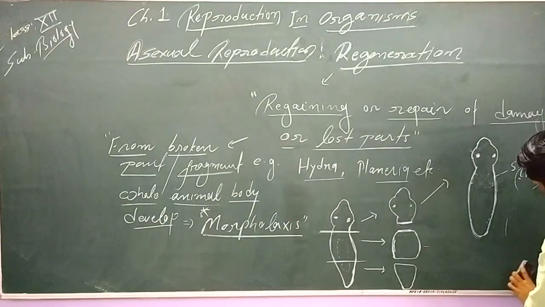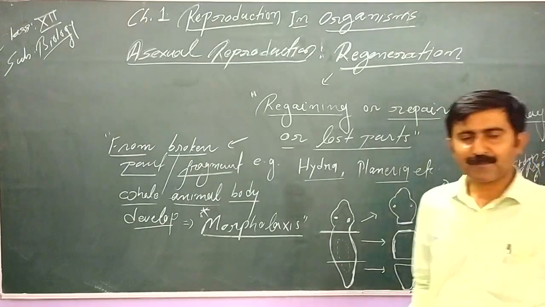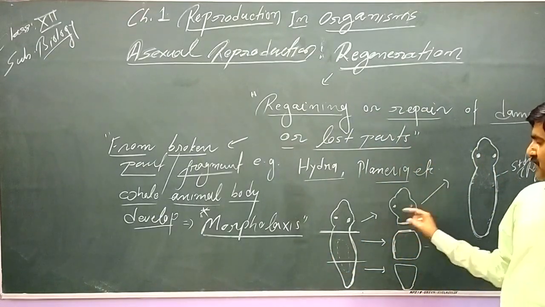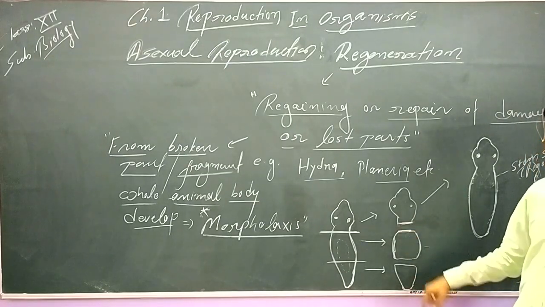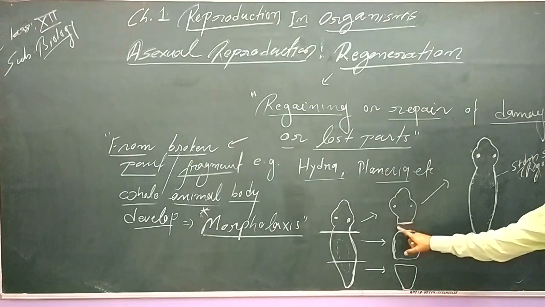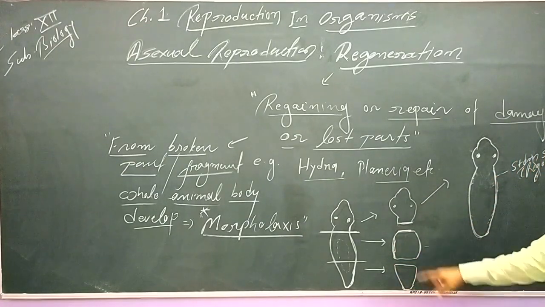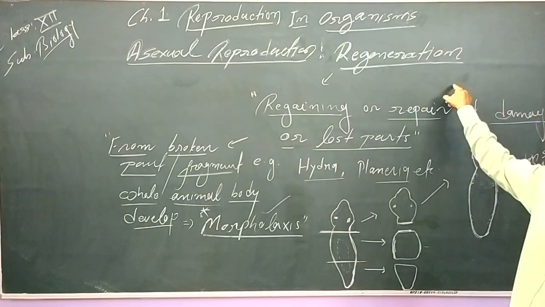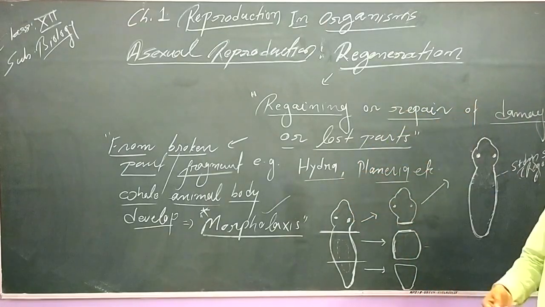So this is very interesting to note here. When an organism is able to develop into a whole organism by regaining the lost part, how the lost part is regained is very clear. These regenerative cells present here undergo dedifferentiation. These stem cells undergo dedifferentiation and they regain the whole body part which has been lost and develop into a new organism. This phenomenon is technically known as morphallaxis, and this is a type of regeneration. Basically, this is the asexual way in which the organism reproduces.